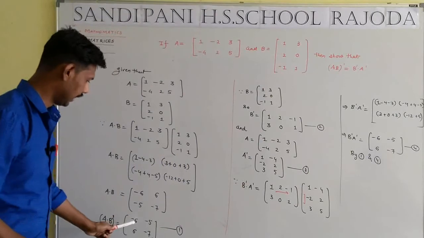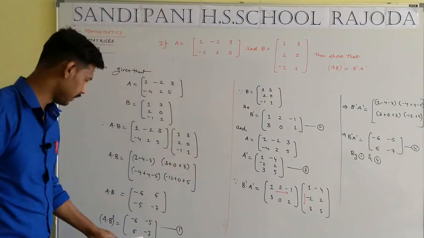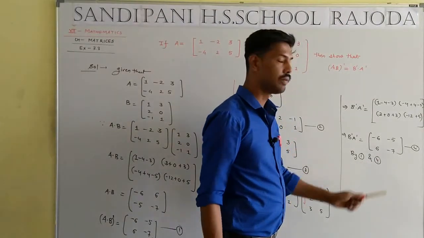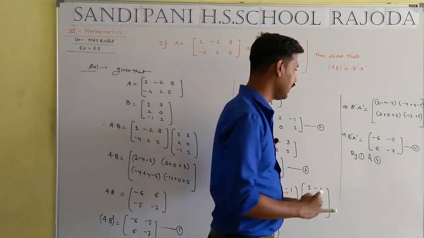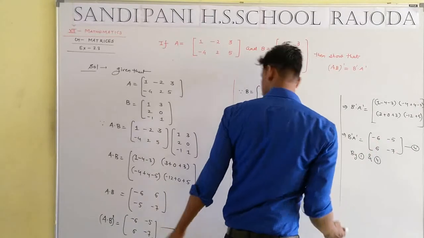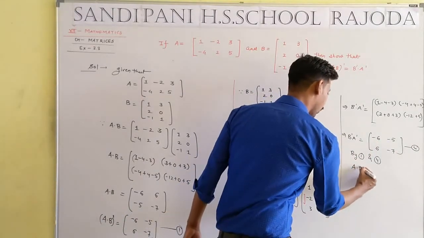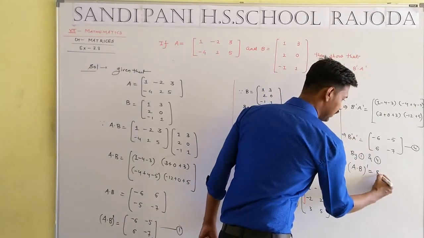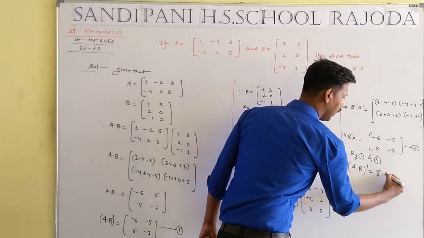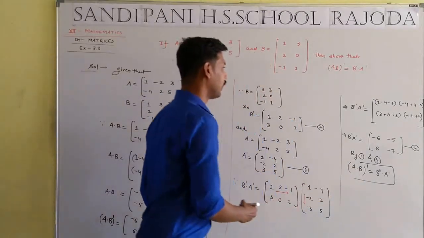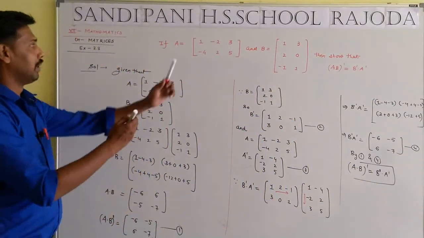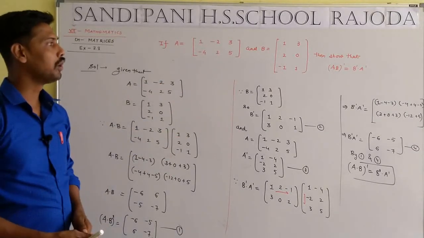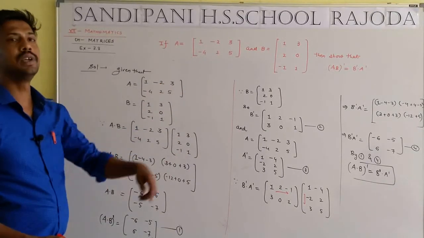By use of equation number first and fourth: minus 6, minus 5, minus 6, minus 5, 6 and minus 7, 6 and minus 7. That means by equation first and fourth we can write RHS are same, so LHS will be same. A dot B whole dash will be equivalent to B dash dot A dash. Student, I recall the question: if A equal to this and B equal to this, then show that A dot B whole dash will be equal to B dash dot A dash.